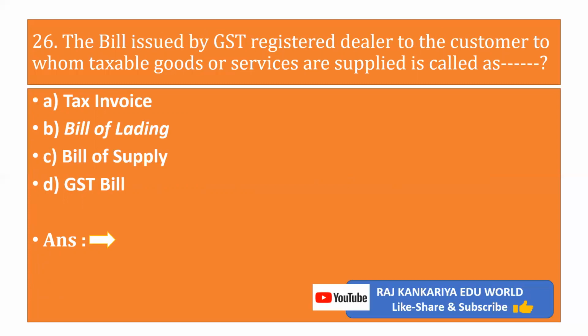Next objective number 26. The bill issued by GST registered dealer to the customers to whom taxable goods or services are supplied is called as A. Tax invoice, B. Bill of lading, C. Bill of supply, D. GST bill. It is called as tax invoice.